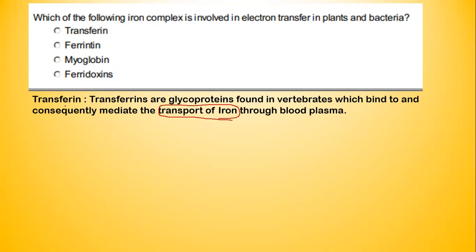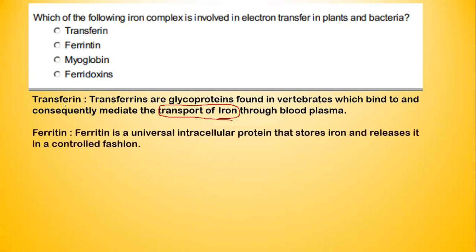So transferrin actually indicates iron. So transferrin is used for the transport of iron. Second is ferritin. Ferritin is a storage protein and it stores iron. So that is also not the one we are looking for.